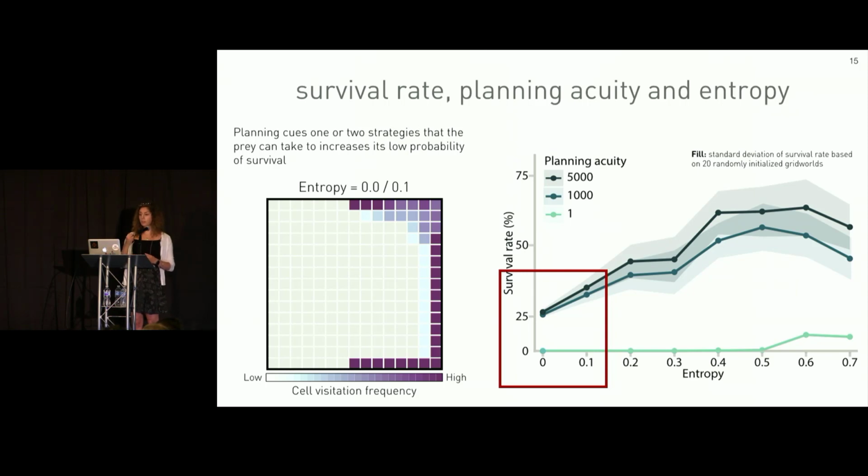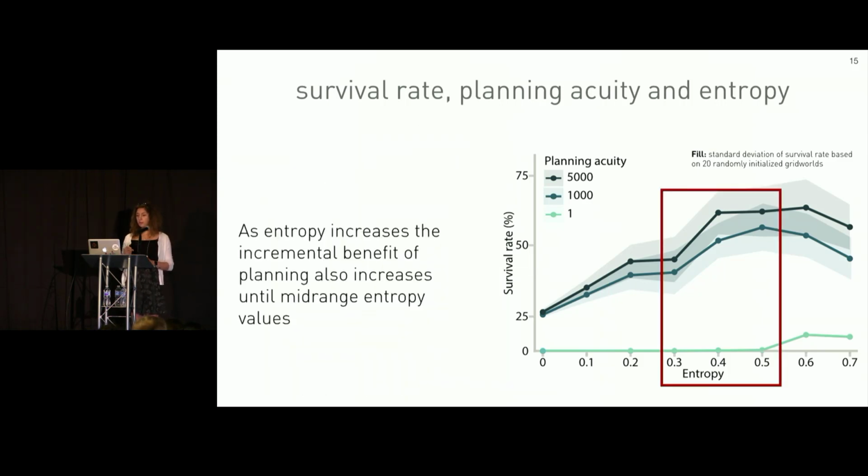And in fact, if we use a naive reactive control strategy based on this heat map that modifies the prey's decision-making probabilities so that it no longer plans but uses such a reactive strategy, we see no difference in survival rate with respect to a prey that plans. As entropy increases, the incremental benefit of planning also increases until mid-entropy.